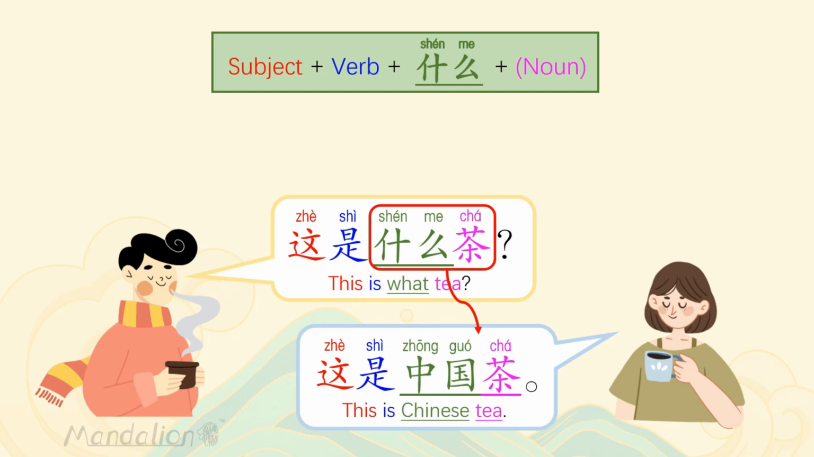This is Chinese tea. In this case, the noun 茶 is not omitted in the answer because an omission would make the sentence ungrammatical.